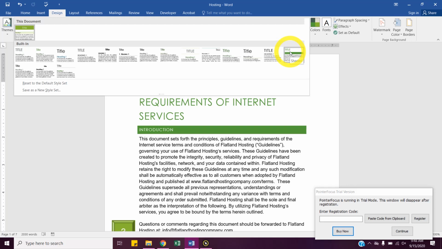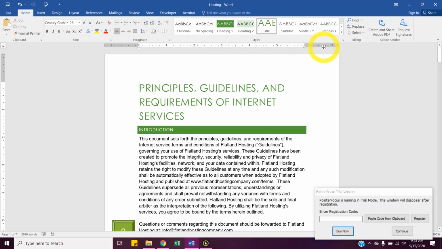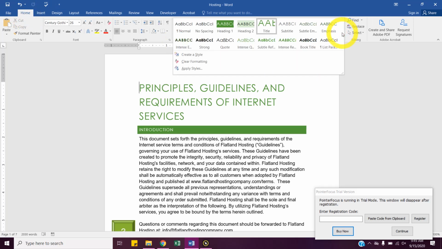So if we click that style set and then go back to the home tab, now all of these styles are different because we changed the set. Does that kind of make sense? A set of styles and then specific styles. It's always weird. It happens every year. It's kind of confusing. I can't really try to explain it any better than that. It's just sets of styles.